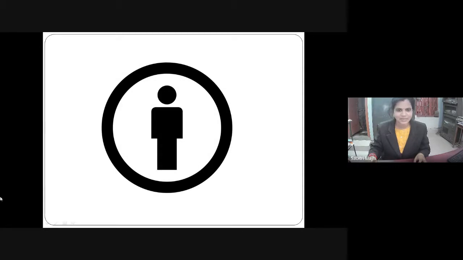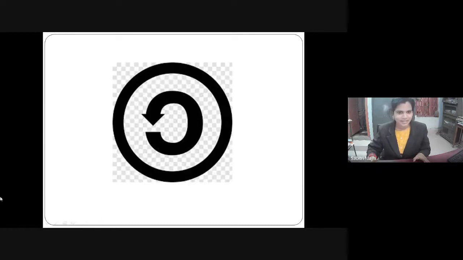So this is attribution, Creative Commons attribution. If this kind of symbol is there, then you are sure that it is a work licensed under CC BY, Creative Commons license, and you can use this OER, modify it, redistribute it, and do anything you want with it. And this symbol, who can say?